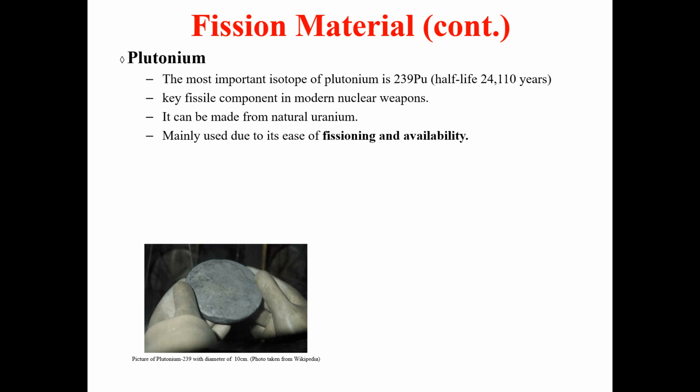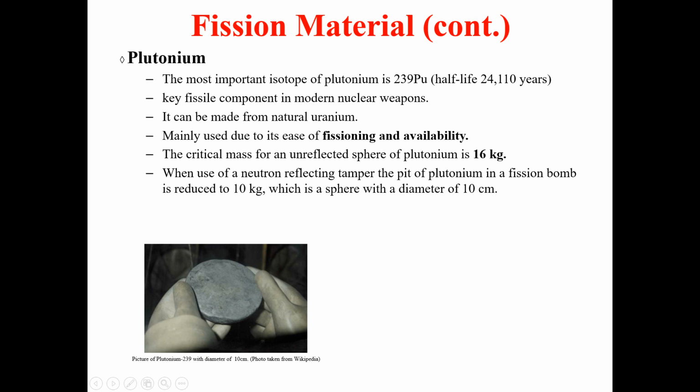It is mainly used due to its ease of fissioning and availability. It's easily available compared to uranium 235, and it can easily be made from naturally occurring uranium. The critical mass for an undepleted sphere of plutonium is 16 kg.